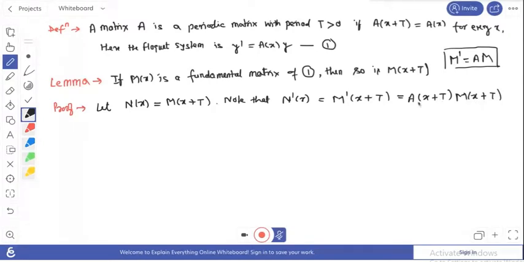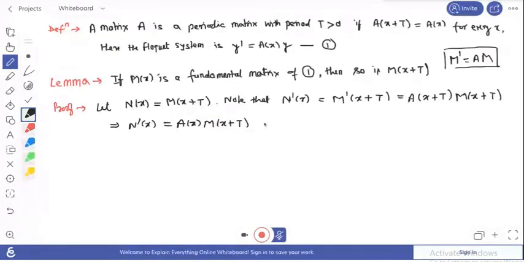Since this is a periodic coefficient matrix, you can write N prime x equals A of x+T, which is simply A(x) due to periodicity of this matrix, times M(x+T). And what is the value of M(x+T)? That equals N(x).